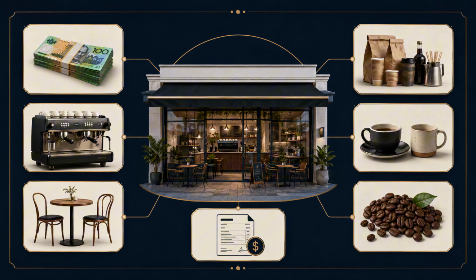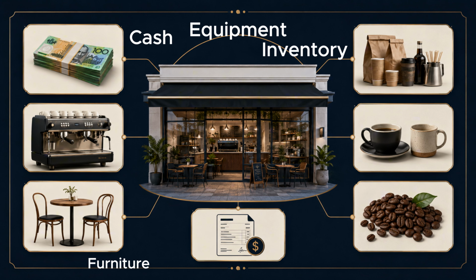Let us go back to our example business, Coastal Brew Café Ltd. What assets might a cafe have? Cash in the bank, a coffee machine, tables and chairs, milk and coffee beans, cups and supplies, and perhaps money receivable from customers if the cafe sold on credit. All of these help the business operate. That is why they are called assets.